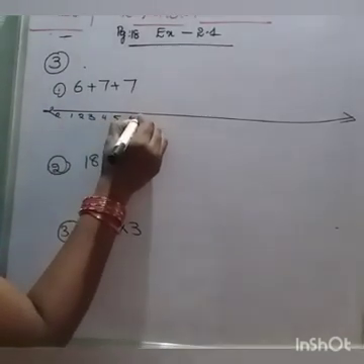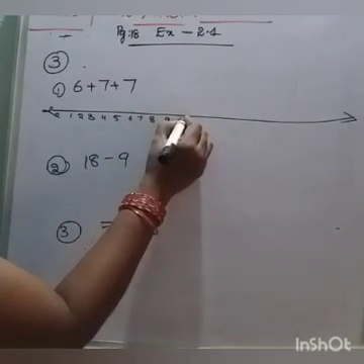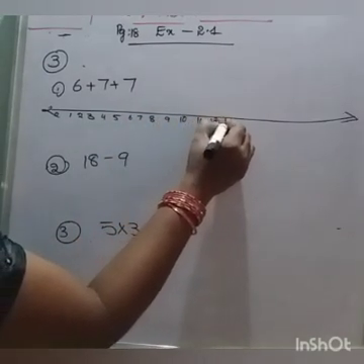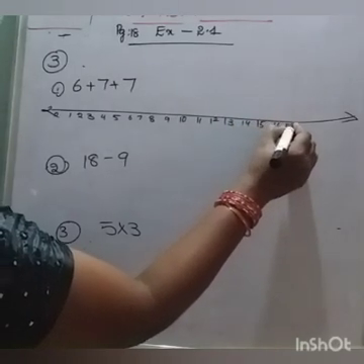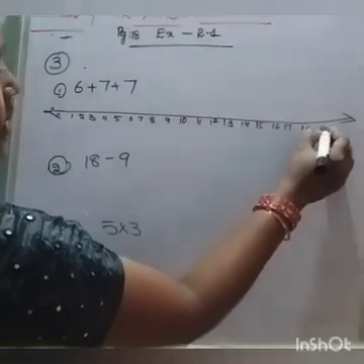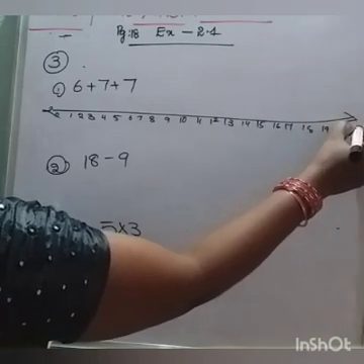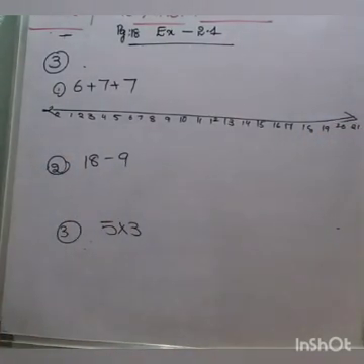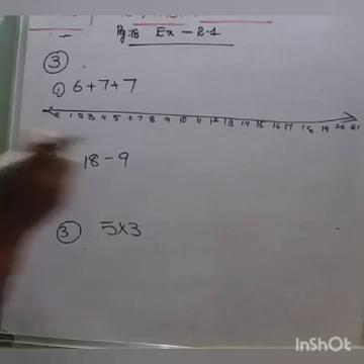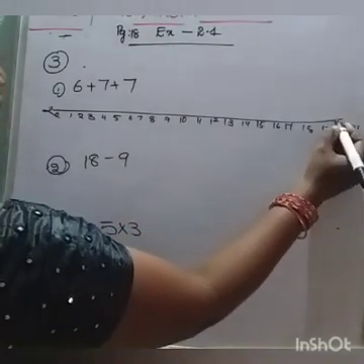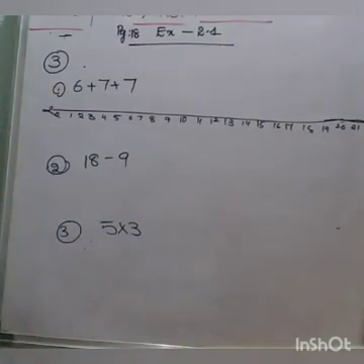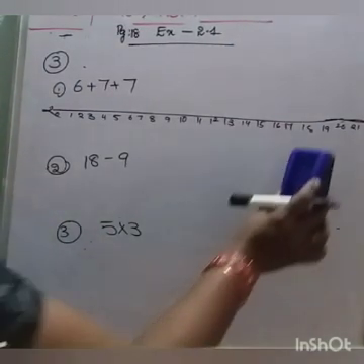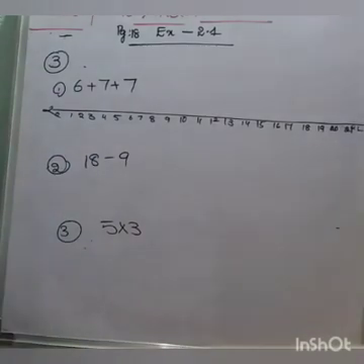5, 4, 5, 6, 7, 8, 9, 10, 11, 12, 13, 14, 15, 16, 17, 18, 19, 20, 21, and so on. Okay, so first 6